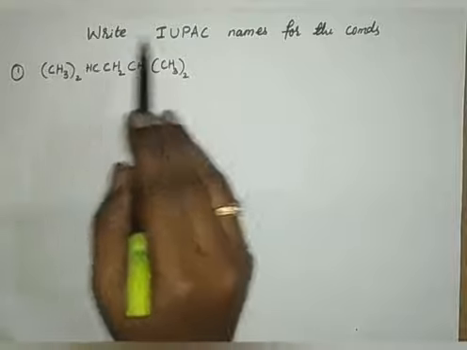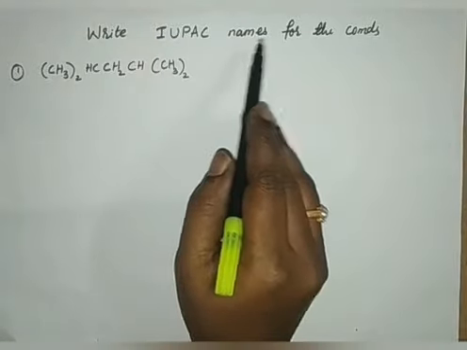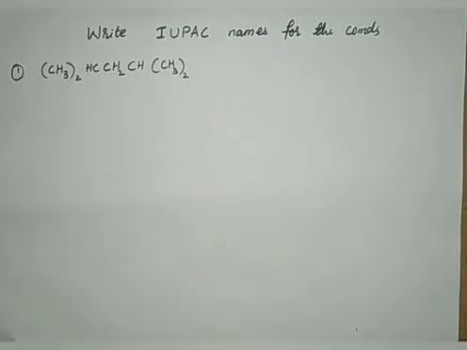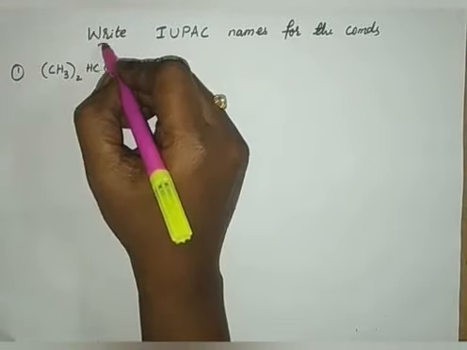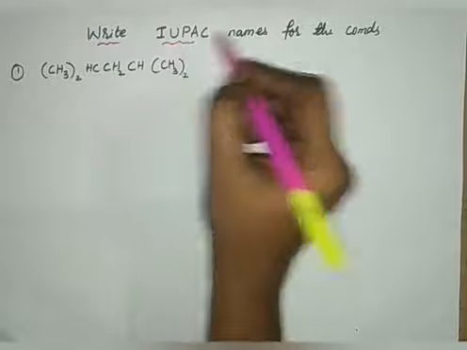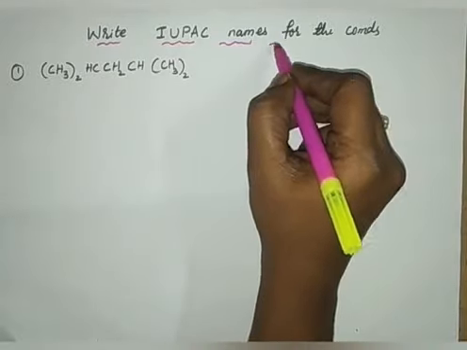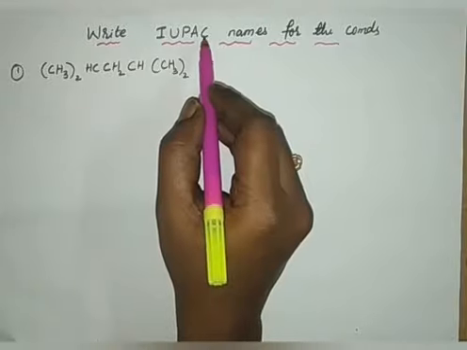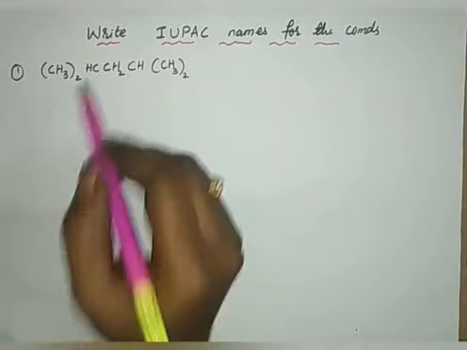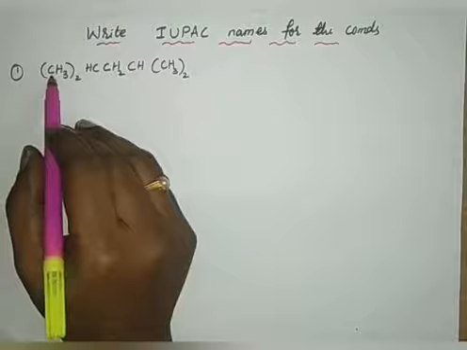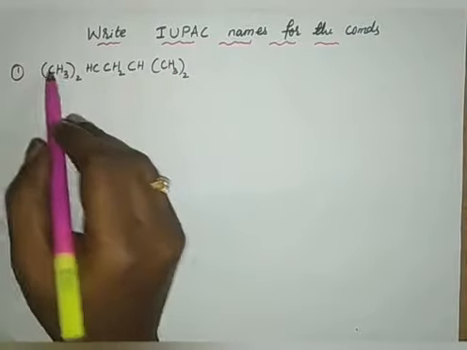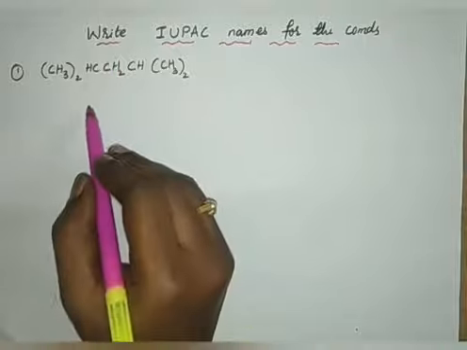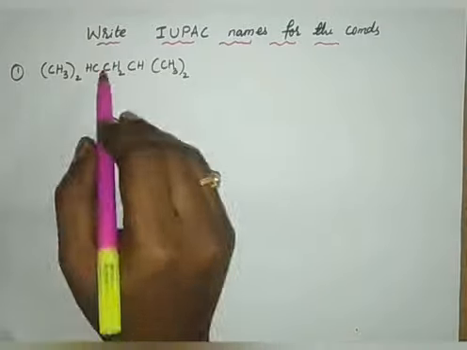Now let us write the IUPAC nomenclature or names for the given structures of the compounds. Now it is reverse. Till now we have written the structures for the given names of the compounds. But now they have given the structures and we have to write the IUPAC nomenclature. Again, the structures are not in an understandable way. By looking at them, we cannot say. Therefore, we have to write in our convenient way before giving its name.